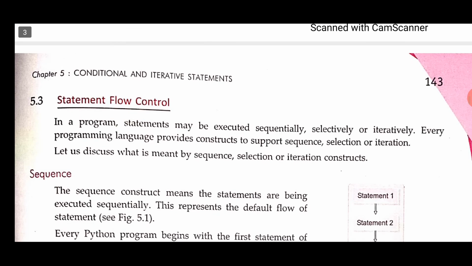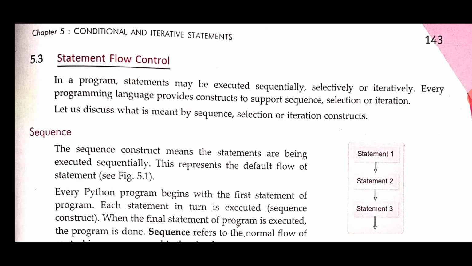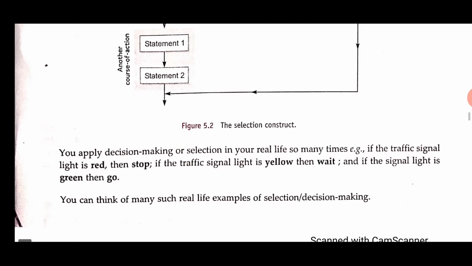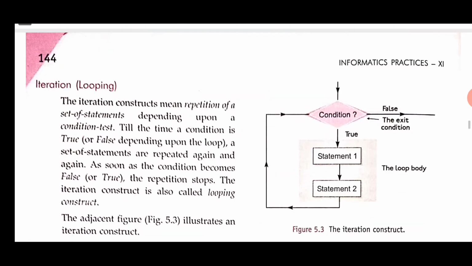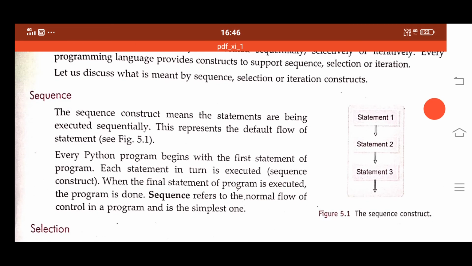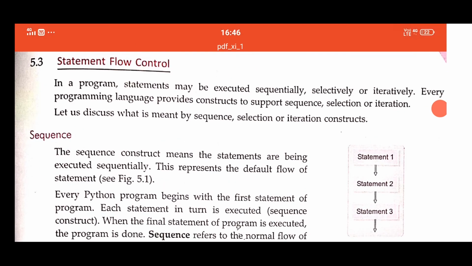Next one is about statement flow control. After the statements of Python, now the next topic is statement flow control. Here we can see there are three types of statement flow control. First one is sequential, second one is selection, and third one is iterative. So one by one we will discuss all these things. First one is sequential statement flow control.